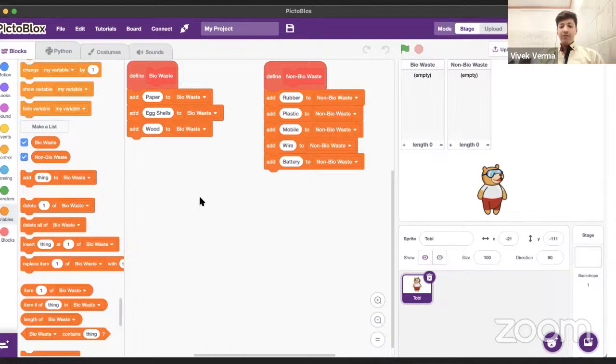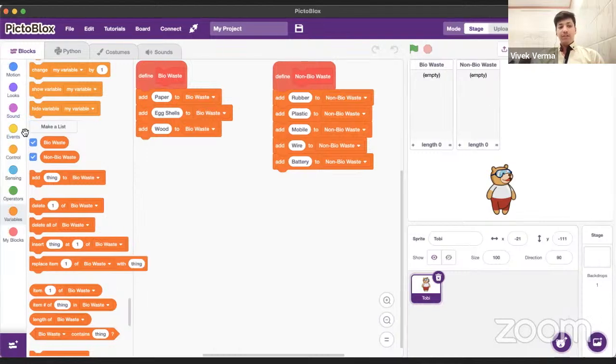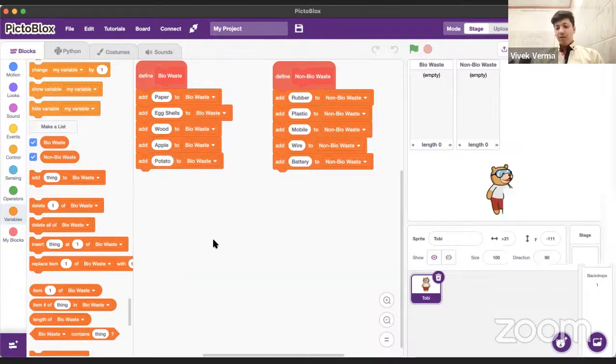Fossils, yes, fossils will come in bio waste. So vegetable peels and fossils. Okay, let's specify vegetable also. Let's say we can add one apple, which will be fruit, and what vegetable can we add? It can be potato. Okay, because we have to specify it, na? Therefore, we are just taking one example.